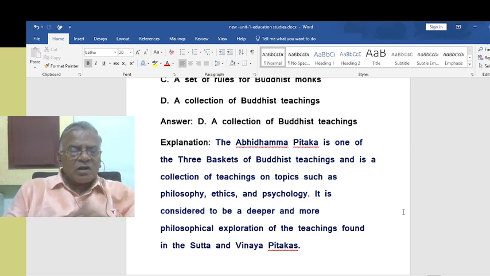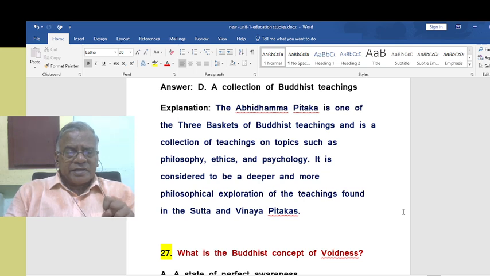It gives some sort of theory, like, that is the understanding. Abhidhamma Pitaka, it talks about philosophy, ethics, and psychology of all this. There's a Sutta and Vinaya Pitaka, the teachings. Okay, in a way, it is a deeper explanation of the teaching found in the Sutta and Vinaya Pitaka. I hope you understand this. With all deep ideas, but then you can understand it if you go slowly.